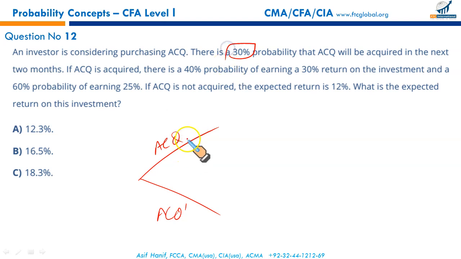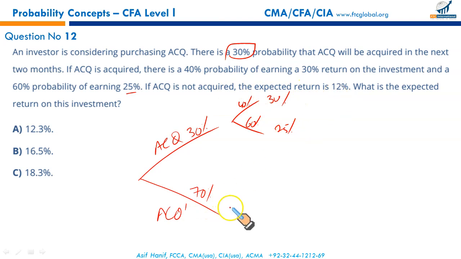So first, the main leg of the probability tree is 30% for acquiring and 70% of not acquiring. If acquired, then there is 40% probability of earning 30% returns, and there is 60% probability of earning, given here, 25% return. If it is not acquired, the expected return is 12%. What is the expected return on this investment?